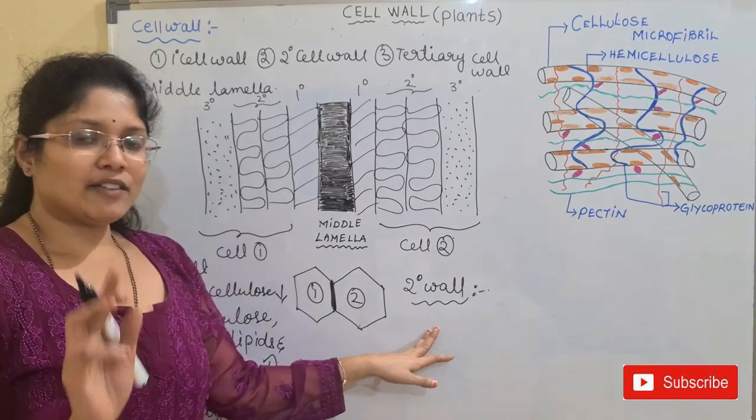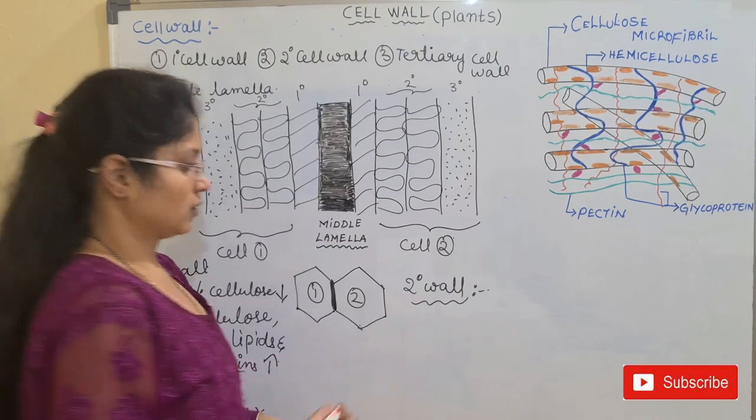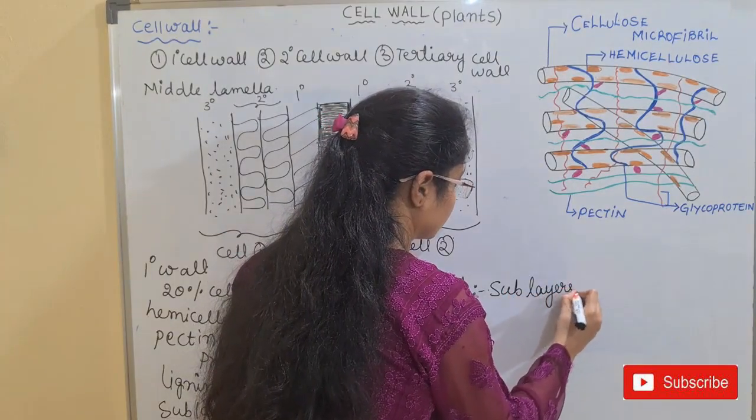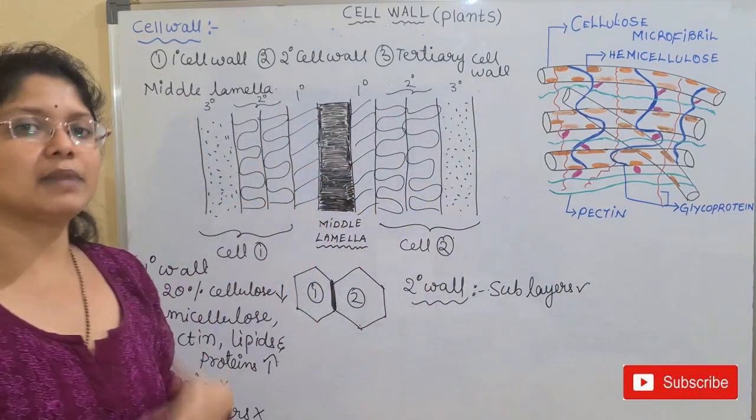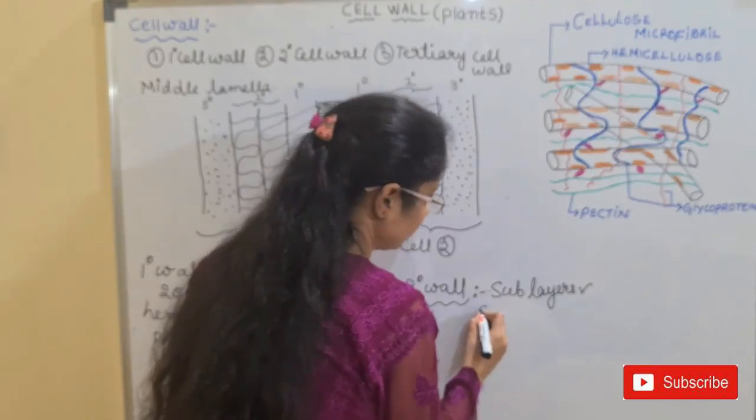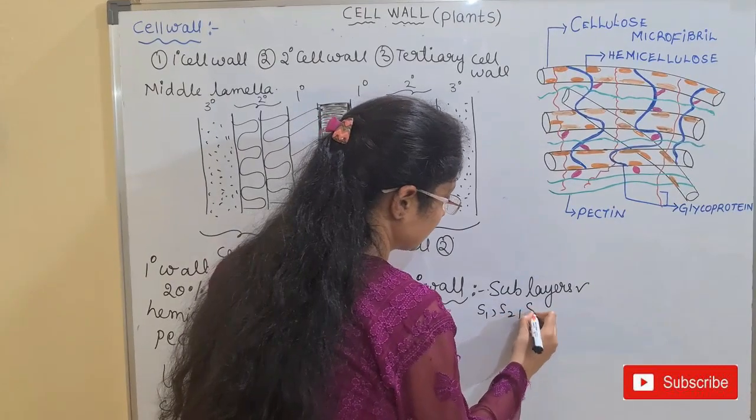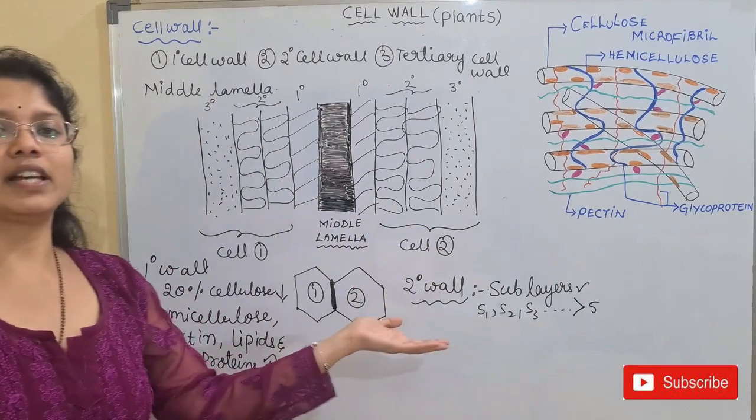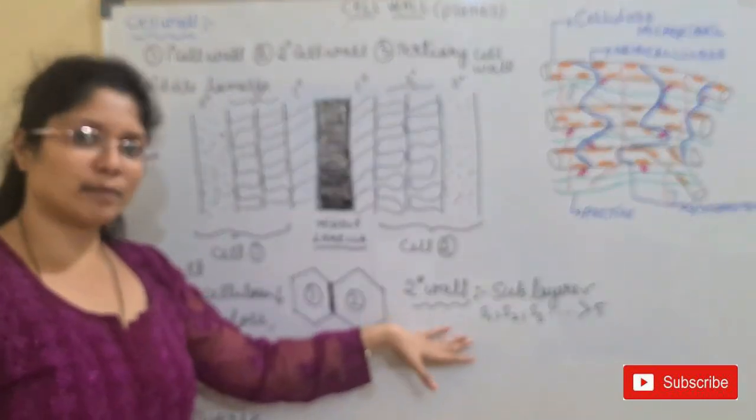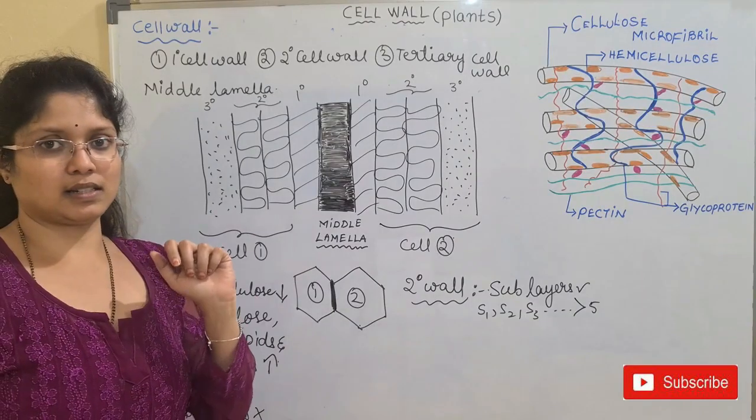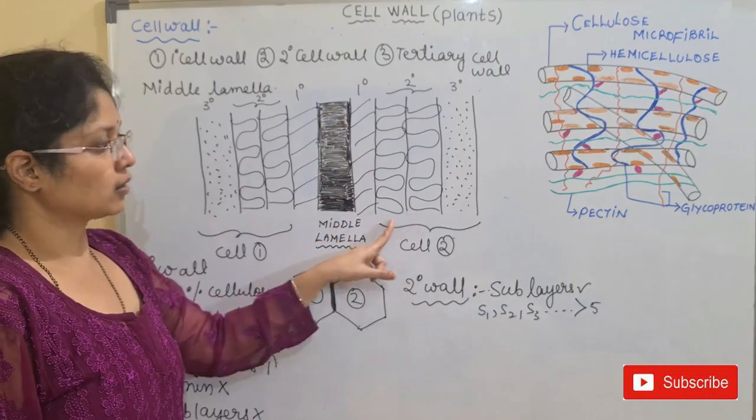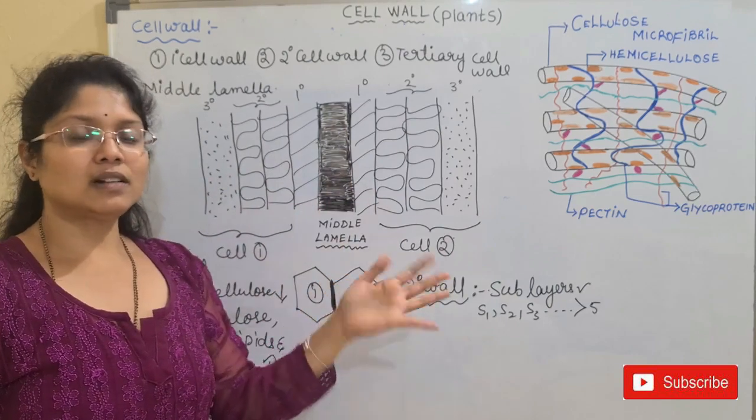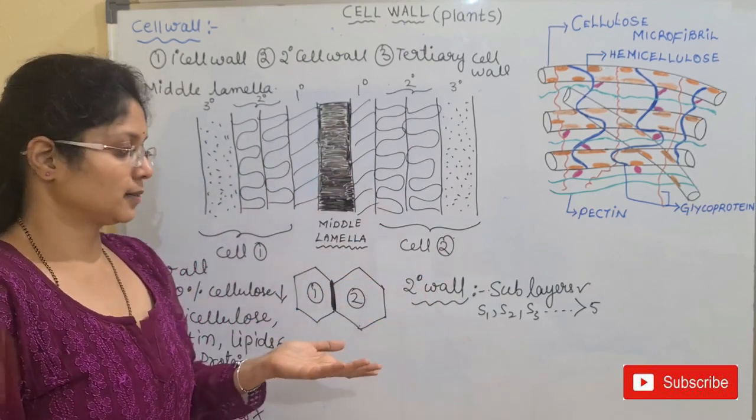In the secondary wall, I have told you the sublayers are present. How many sublayers? It can be S1, S2, S3, and so on, more than 5. More than 5 layers of the secondary wall can be formed in plant cells. I have shown you only 2 here. So these 2 are the secondary wall, but we can have more layers here.